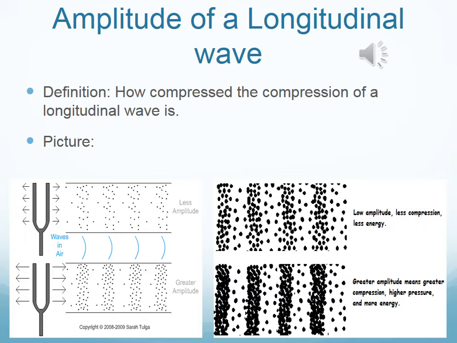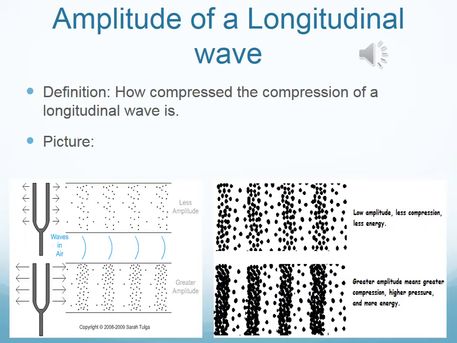If you take a look at the pictures below, you actually have two pictures. We're going to start off with the one with the pitchfork. As you can see, the compressions have dots that are a little bit more spread out. That is less amplitude because it's not as tight together. If you take a look at the one underneath it, the dots are closer together. They are more compressed. So the more compressed it is, the higher the amplitude. The less compressed it is, the lower the amplitude.